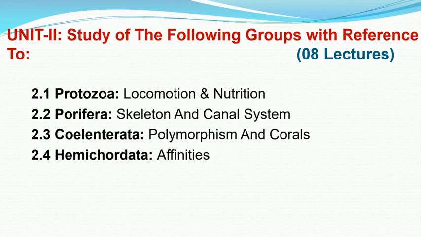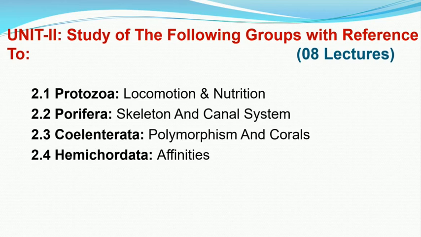Second part, 2.2, we are going to deal with the Porifera, skeletal and canal system. In skeleton we know they have a specialized skeleton which is made up of spicules. So we are going to study the component structures, different types of spicules, their development and uses of the skeletal system. Followed by, we are going to study the canal system in Porifera, its mechanism, different types of canal system and the functions. Next point, Coelenterata, polymorphism and corals.